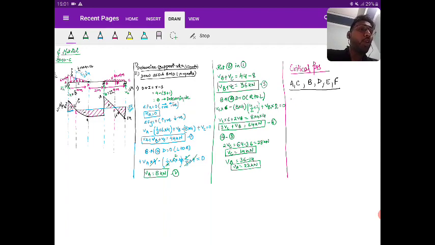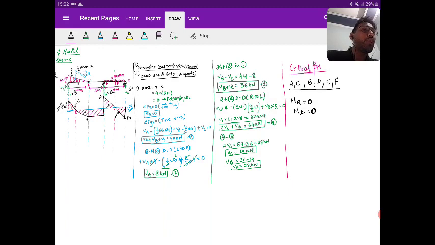So first of all, what is the bending moment at A? Come on, answer first. What is the bending moment at A? 0. Yes or no? What is the bending moment at D? It is 0. No need to calculate because it is internal hinge, and at an internal hinge the bending moment will be 0.